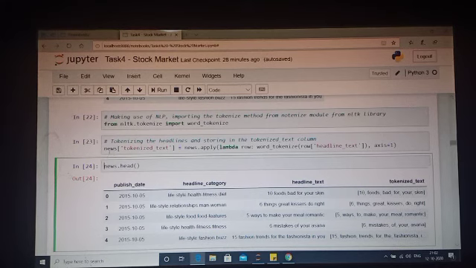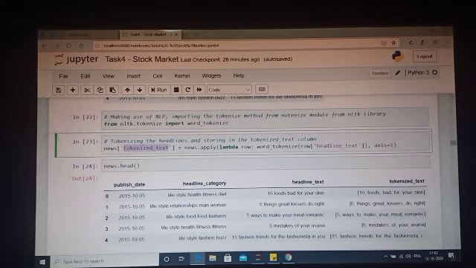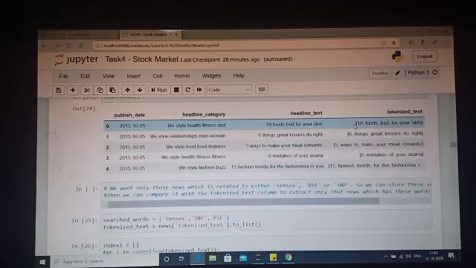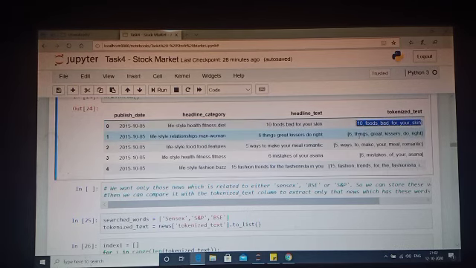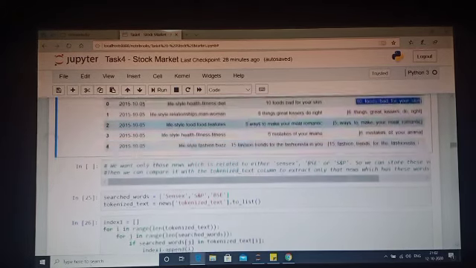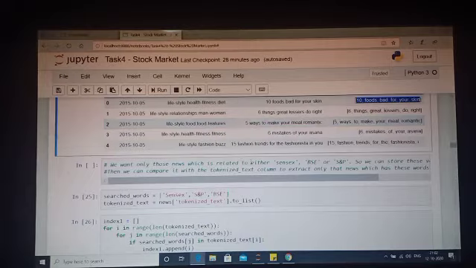So I'm creating a new column as tokenized text. It will just apply the lambda function on the headline text. Okay, I'm applying this on XS1. So this will show you like this. So every word is different. It's coming as a list of different words. So every word is a different index in the tokenized text.